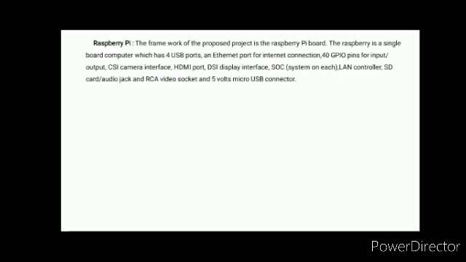The Raspberry Pi is a single board computer which has 4 USB ports, an Ethernet port for internet connection, 40 GPIO pins for input and output, a CSI camera interface, an HDMI port, and a DSI display interface, SoC, LAN controller, SD card, an audio jack, an RCA video socket and a 5 volt micro USB connector.